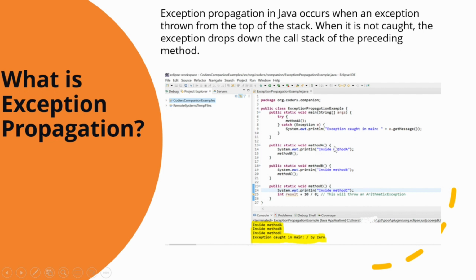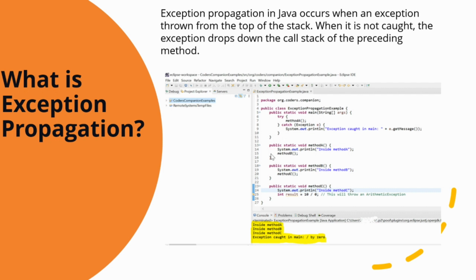Now, here's how the exception propagates in this example. An exception is thrown in method C. Since method C does not catch the exception, it propagates up to method B. Since method B does not catch the exception itself, it further propagates to method A. And finally, the main method catches the exception and prints it on the console. So, this demonstrates how the exception propagates through multiple function calls until it is caught and handled by the appropriate catch block.